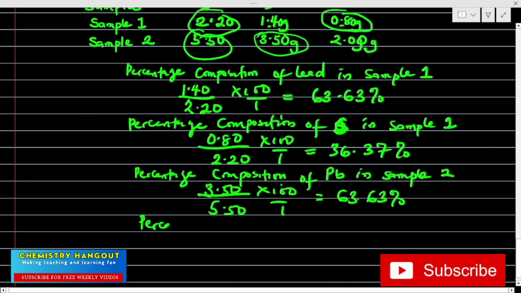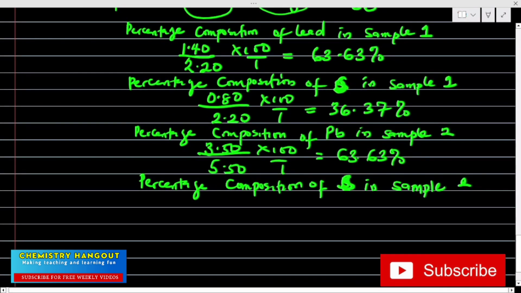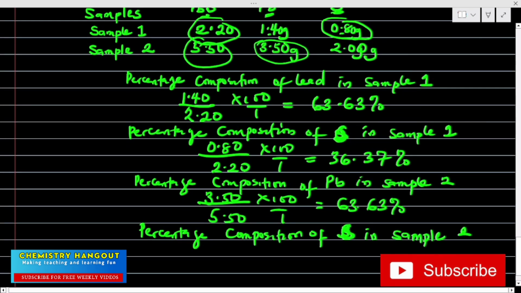Let's do it for oxygen. Percentage composition of oxygen in sample. Sorry, why do I like oxygen like this? Maybe because I breathe in oxygen, so I love oxygen so much.